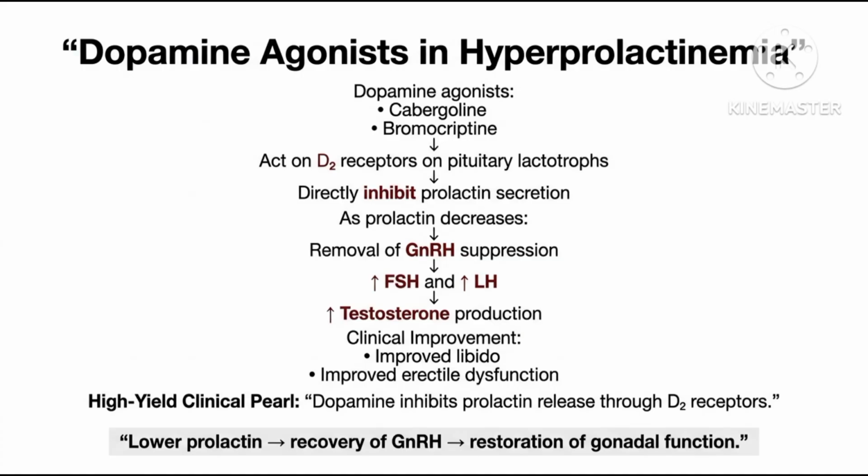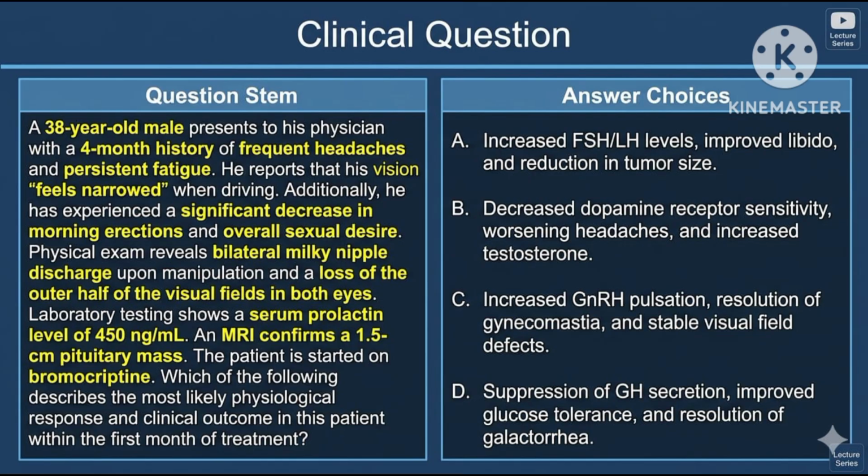As we all know, dopamine agonists are used in the treatment of prolactinoma. Dopamine acts on D2 receptor on pituitary lactotrophs, resulting in decreased secretion of prolactin from lactotrophs and restoration of gonadal function.